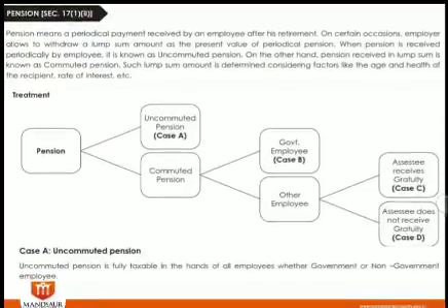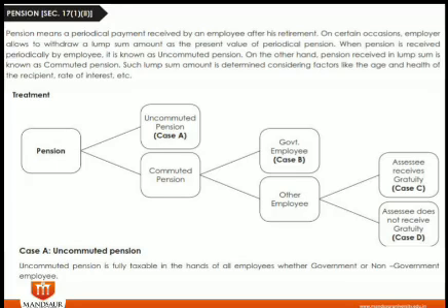Now another thing is called pension. Pension means when a person completes his job or his tenure, he gets pension. That is a periodical payment received by an employee after his retirement. But sometimes an employer allows the employee to withdraw a lump sum amount of his total periodical pension. That pension is known as commuted pension and uncommuted pension. If the person needs cash, then he can commute his pension and take a lump sum amount from the organization in respect of his pension.